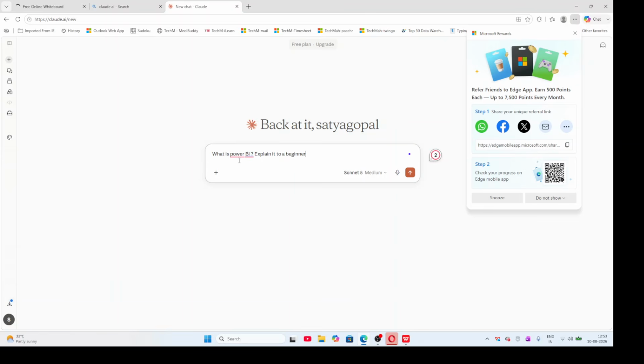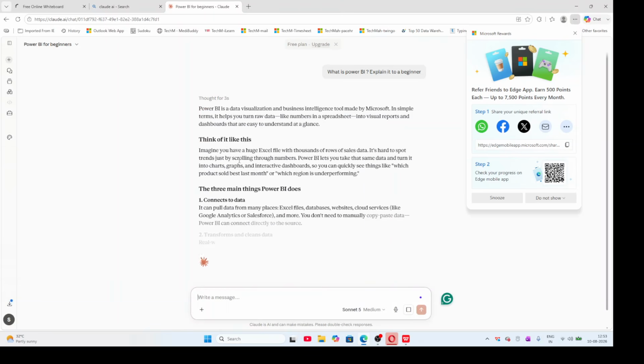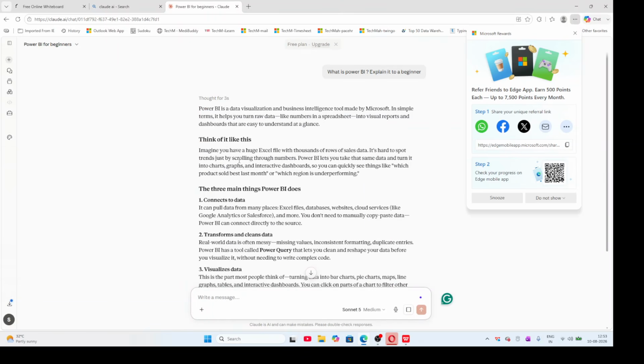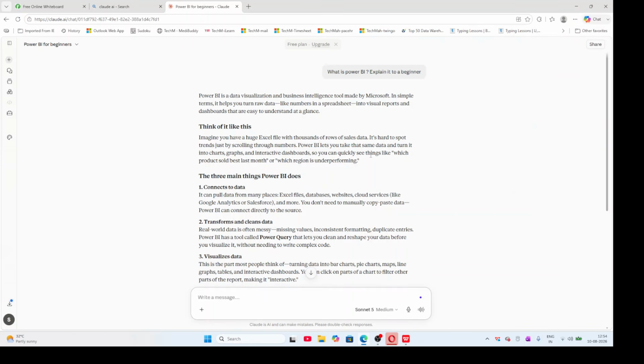After typing this, you should press the enter button. Then it will give the theory about Power BI. Power BI is a data visualization and business intelligence tool made by Microsoft. In simple terms, it helps you turn raw data like numbers in spreadsheets into visual reports and dashboards that are easy to understand at a glance. Think of it like this. Imagine you have a huge Excel file with thousands of rows of sales data. It's hard to spot patterns.